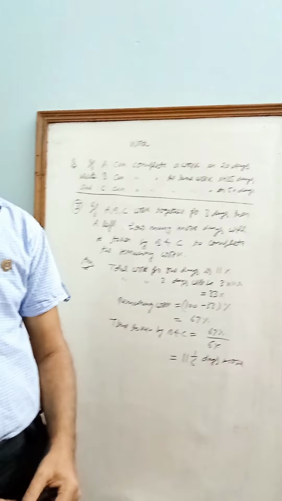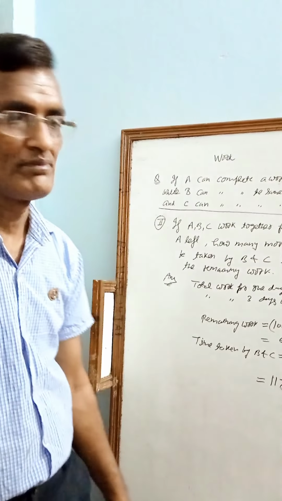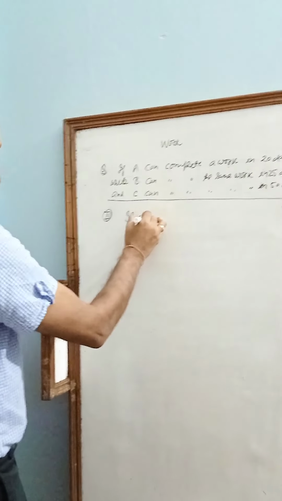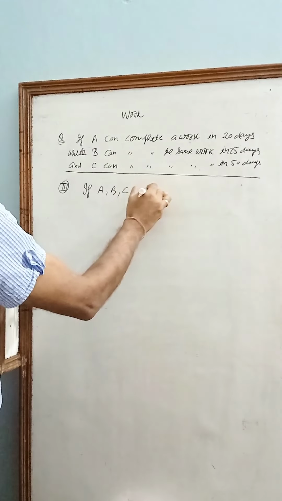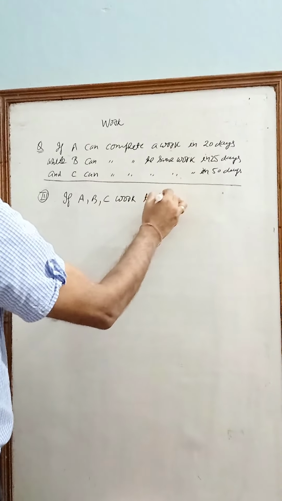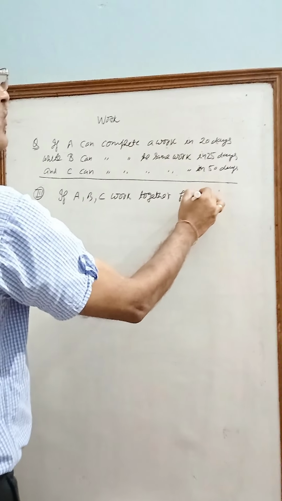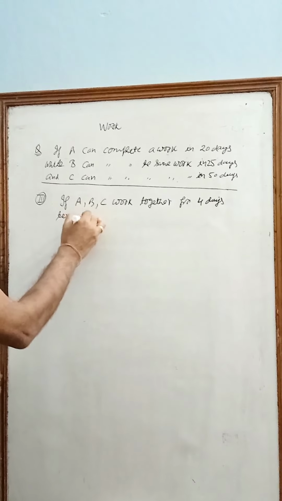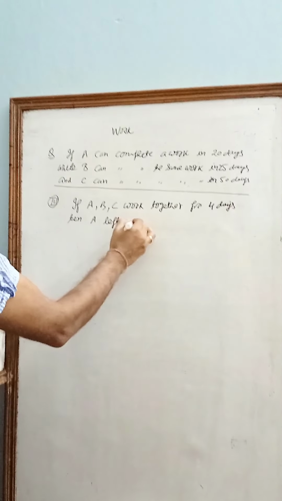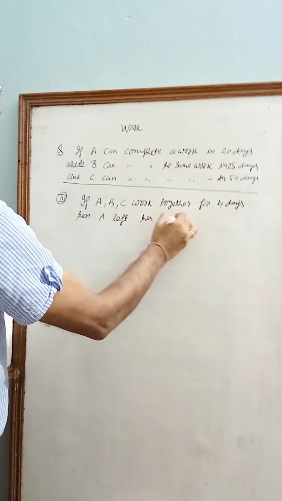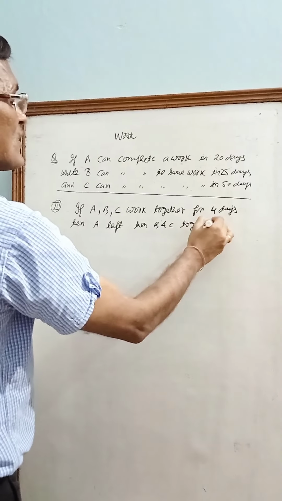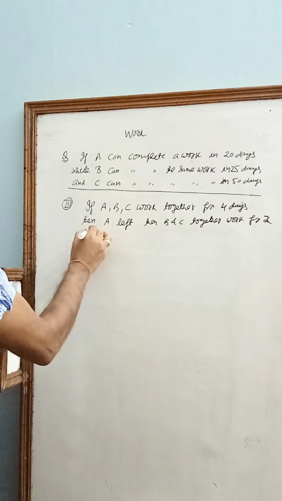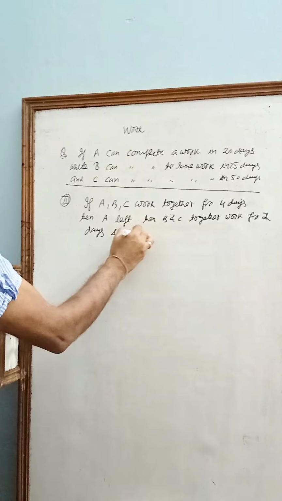Now let us take the other example, that is the third example. If A, B, C work together for 4 days, then A left, then B and C together work for 2 days, and then B left.